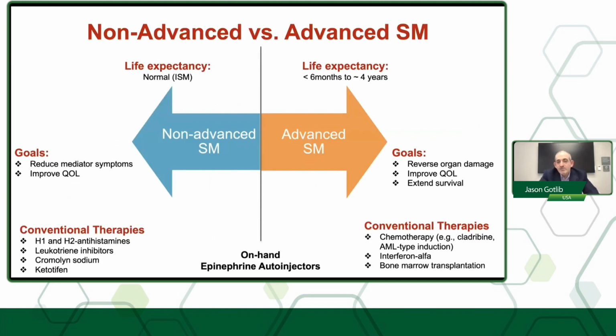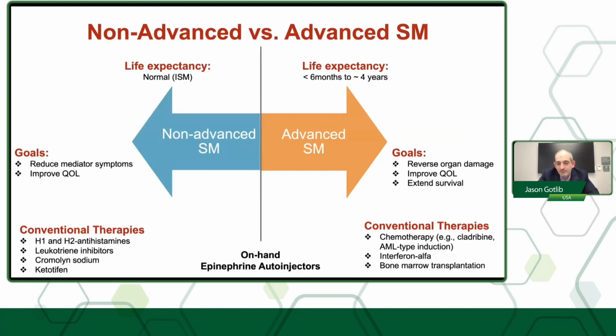Now, again, thinking about non-advanced versus advanced SM, non-advanced SM has a normal or near normal life expectancy. The goals of such patients and their care is to reduce mediator symptoms and improve quality of life. Conventional therapies include antihistamines, leukotriene inhibitors, oral cromolyn sodium, and ketotifen. And whether it be non-advanced or advanced disease, one is always asked to carry an EpiPen to abort potential life-threatening